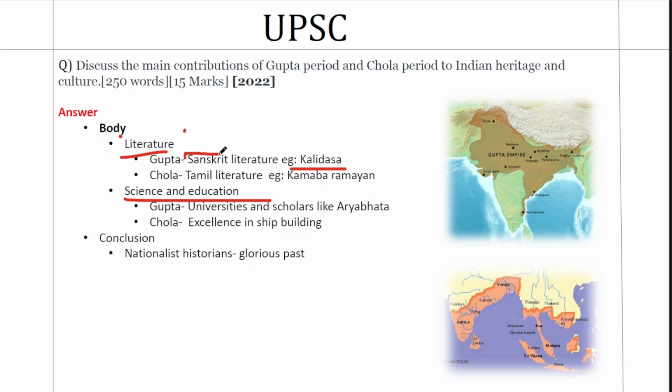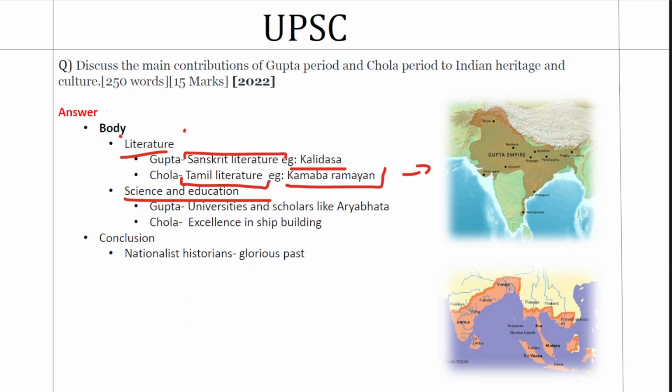So the term contributions to Sanskrit literature has to come against Gupta. When it comes to Chola, it is the promotion of Tamil literature. And one example would be the development of Kamba Ramayana. It is the most famous version of Ramayana in Tamil Nadu region. So that should come in the Chola part.